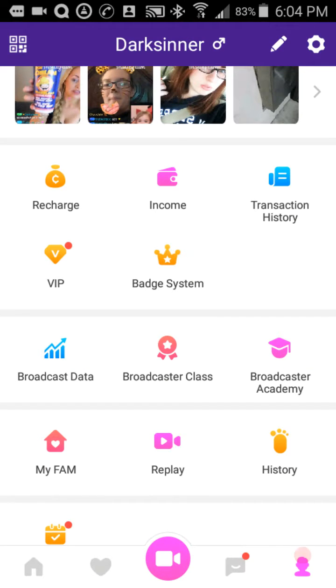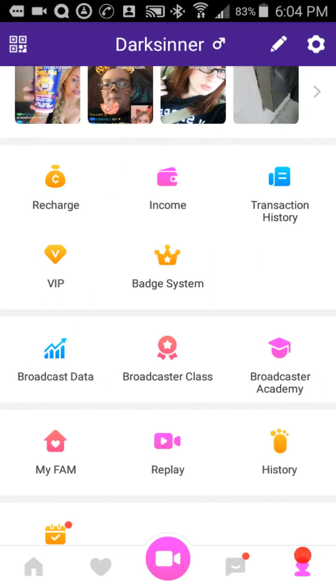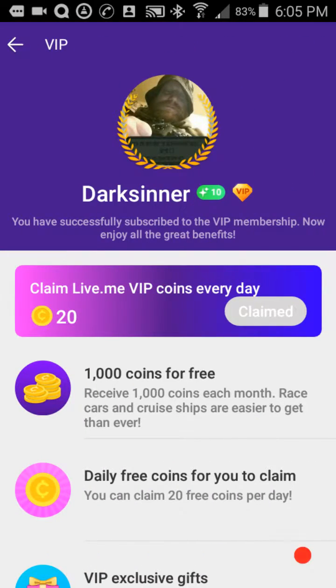VIP, if you're like me and you pay for VIP monthly, $20 a month, you get 1,000 coins a month, and then you get to claim 20 coins a day, every day, for your whole month subscription. So for $20 it's a pretty good deal. Plus you get other features, just as what VIP says. You get other little extras.